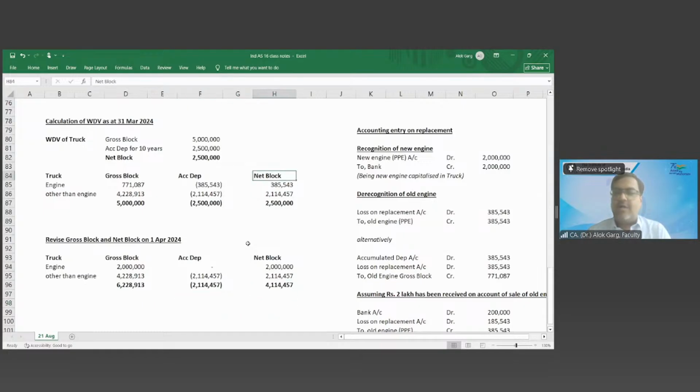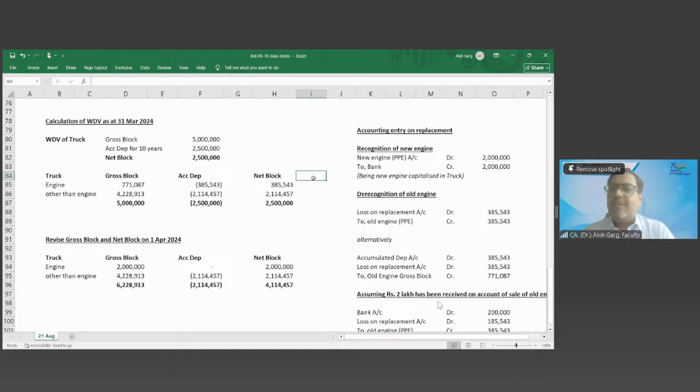Yeah. Sir, but if we have gotten a new engine, it should be for 20 years, na? Basically. So what's your name? Bibu, sir. Bibu.